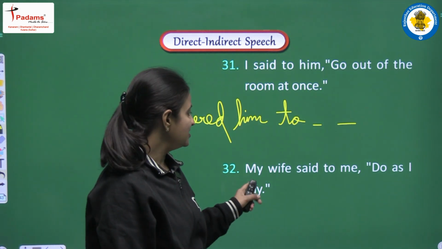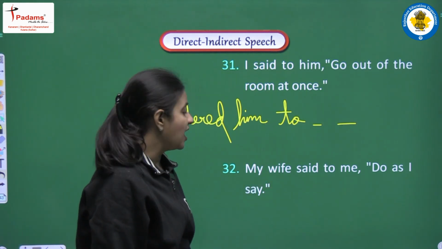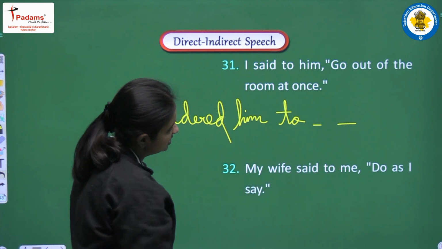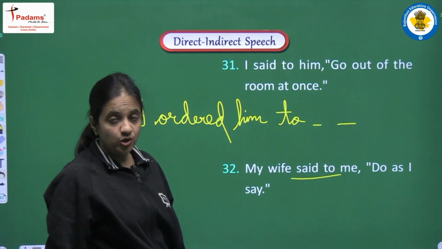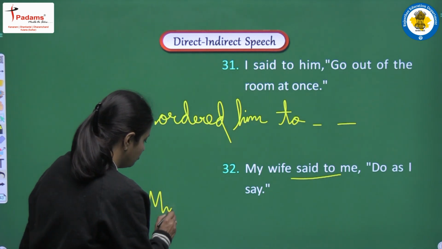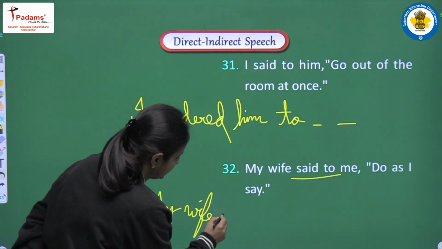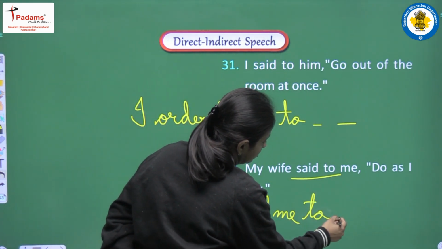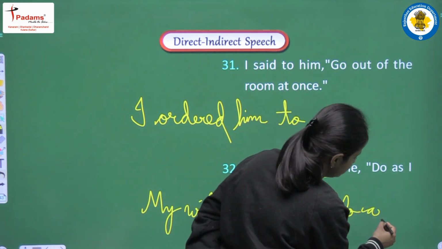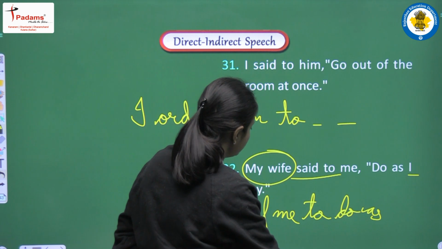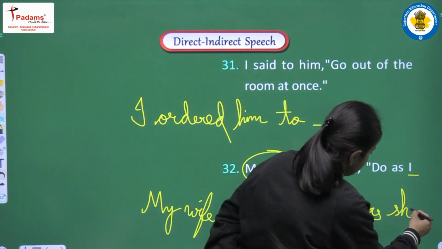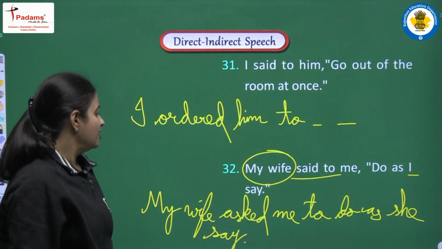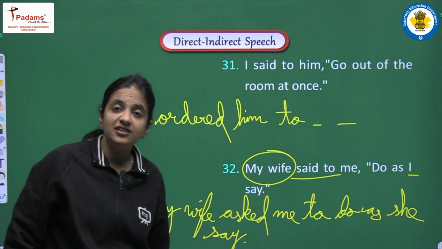Right? Next is, my wife said to me, do as I say. So in this sentence also it is not clear what the mood is. So then we can convert said to into asked. Okay, so we can write that my wife asked me to do as I. It will be converted according to subject. For wife we will use she, as she say. And the complete sentence will be, my wife asked me to do as she say.